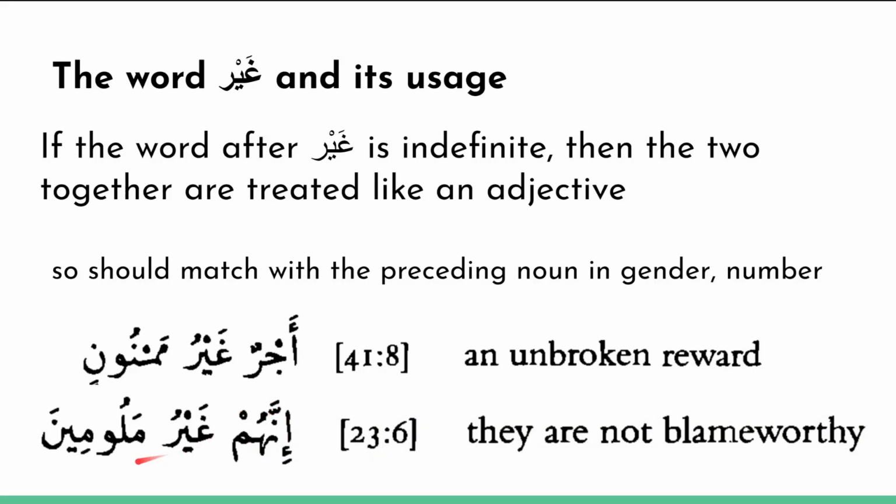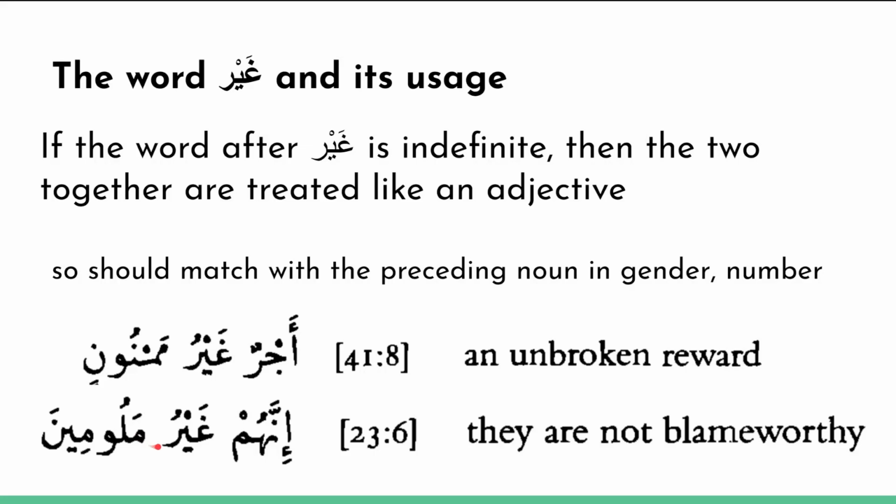Malumin is the plural because innahum is referring to a group of people. So ghayr followed by malum makes it indefinite, and then it has to match the number of people here, so it becomes innahum ghayru malumin. And the reason it's malumin instead of malumun is because malum still has to be majrur, because it's following ghayr. So innahum ghayru malumin.